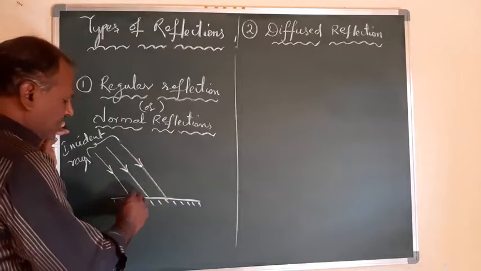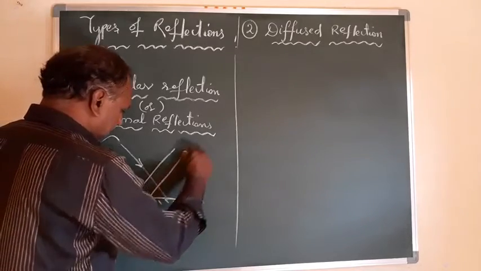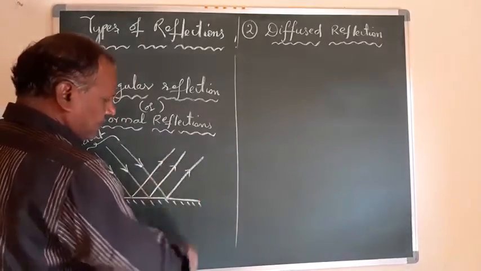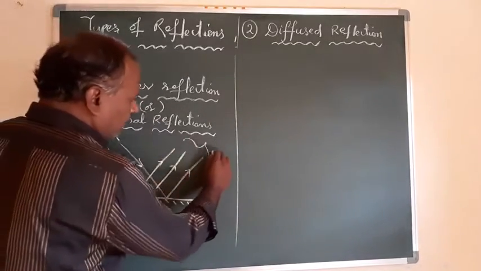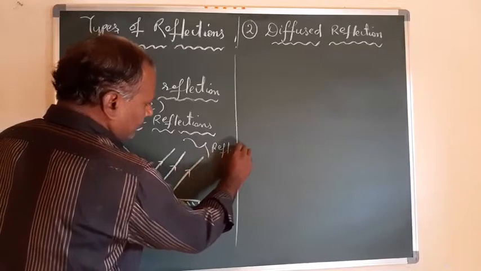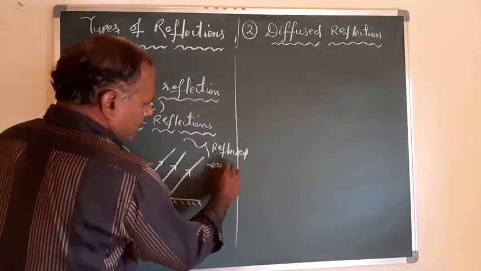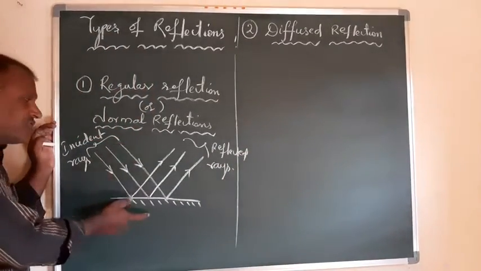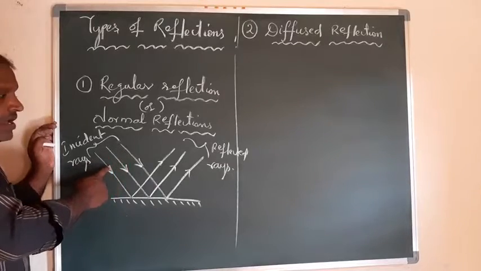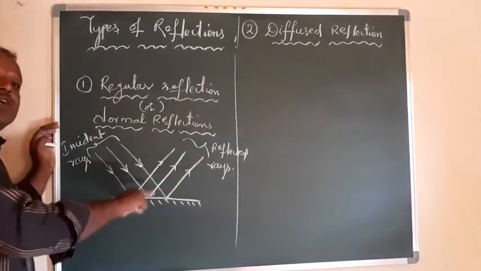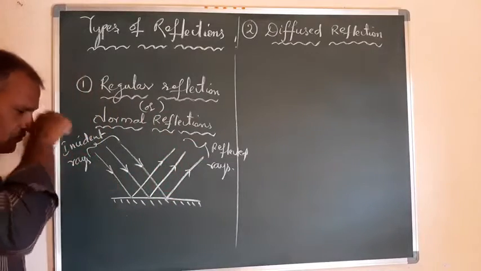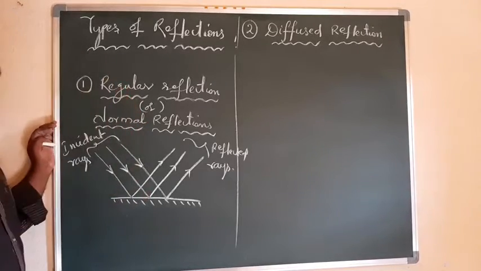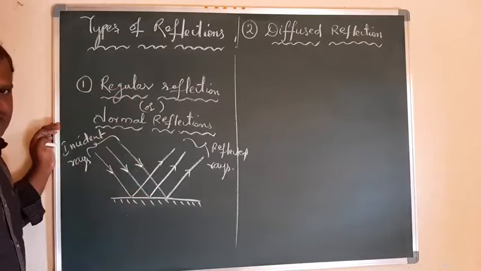Once they make the reflection, these are called the reflected rays. Now here, these incident rays before reflection are parallel to each other, and the reflected rays are also parallel to each other after reflection from the surface. So this type of reflection we can call a regular reflection or normal reflection, right?